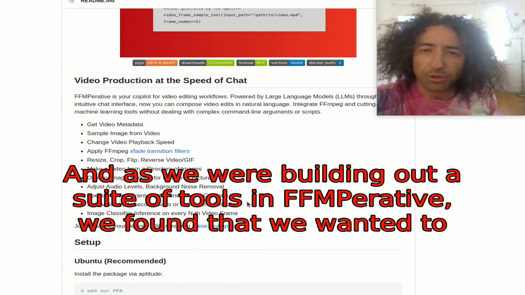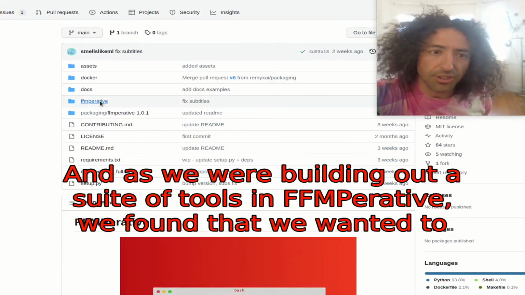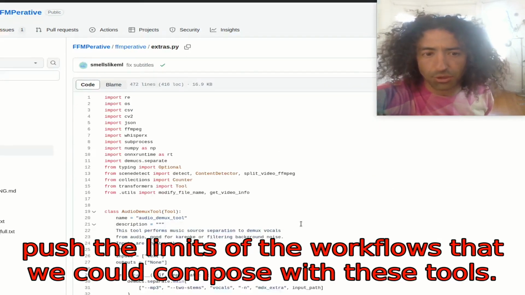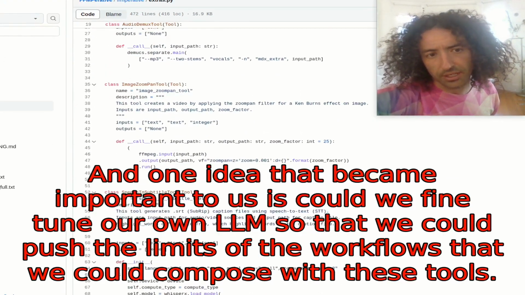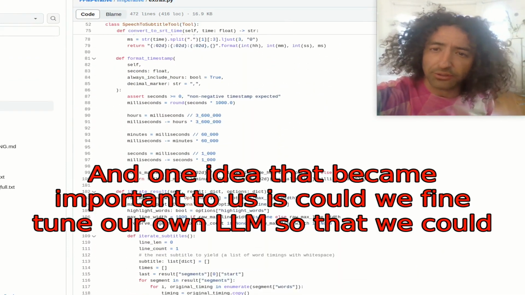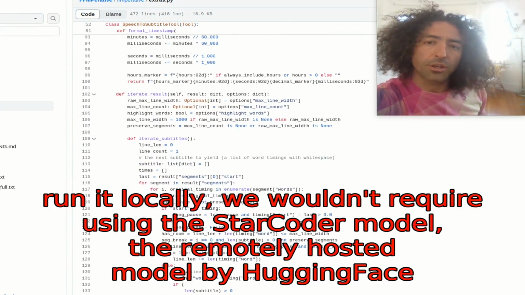And as we were building out a suite of tools in FFMPerative, we found that we wanted to push the limits of the workflows that we could compose with these tools. And one idea that became important to us is that we fine-tune our own LLM so that we could run it locally.